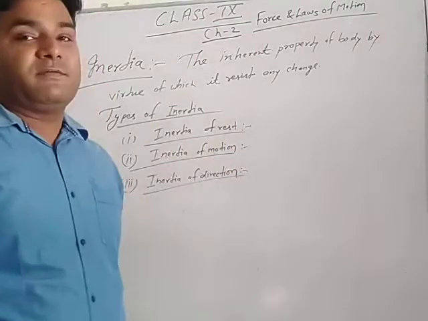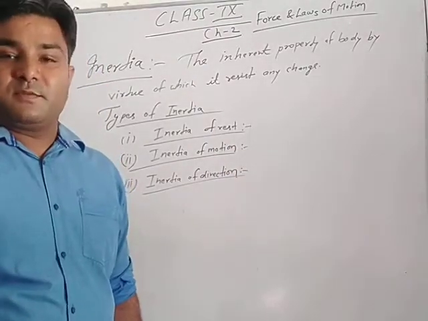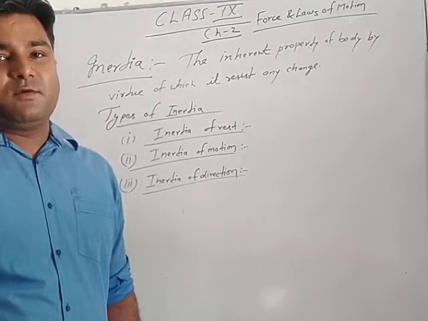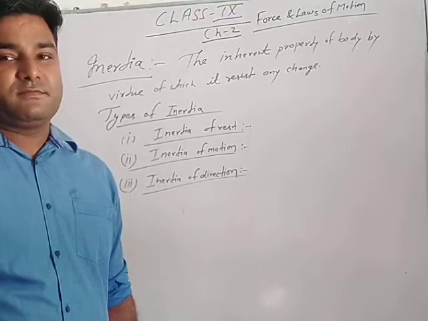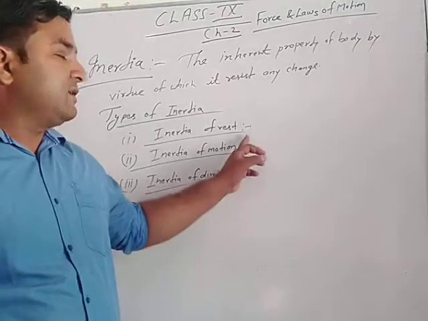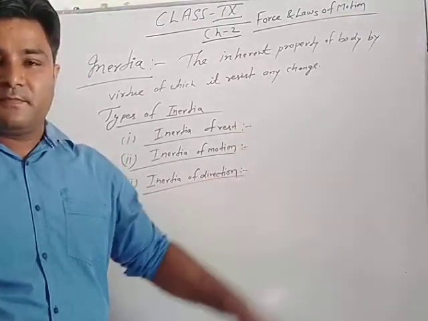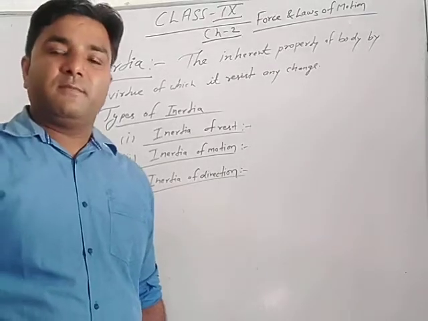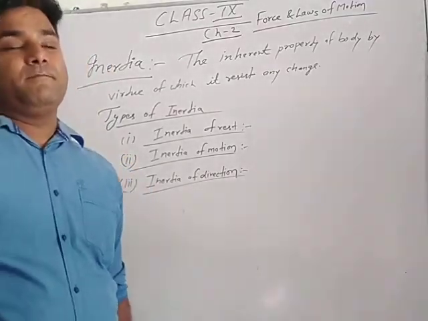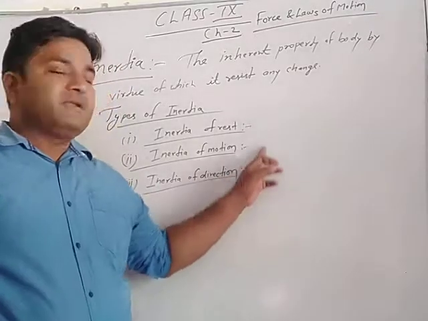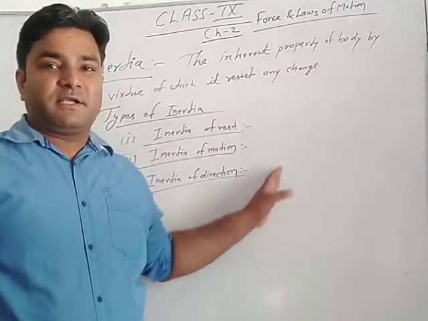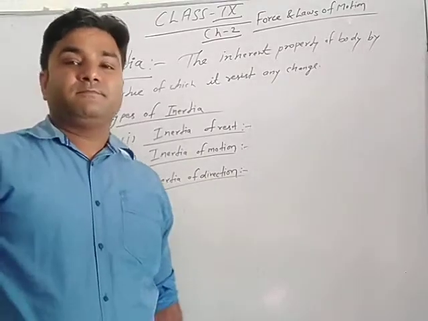Number first, inertia of rest. Suppose a body is at rest, then it wants to stay at rest if an external force is not applied on it. We will discuss all 3 types in a single example.